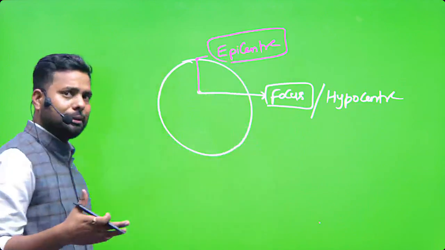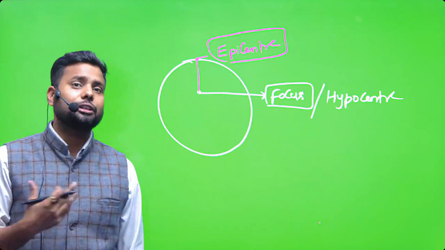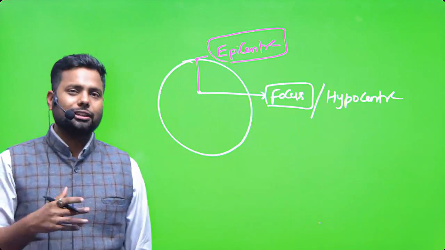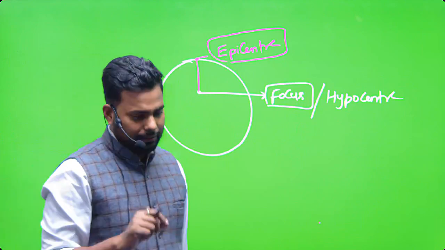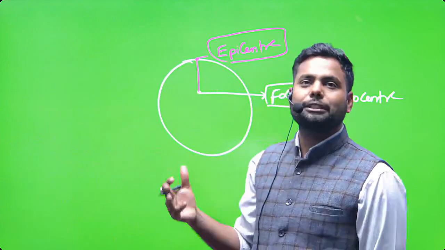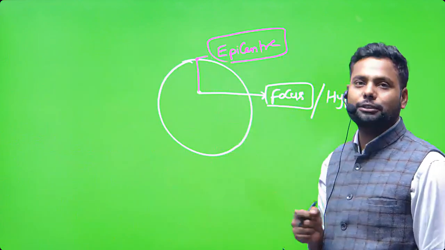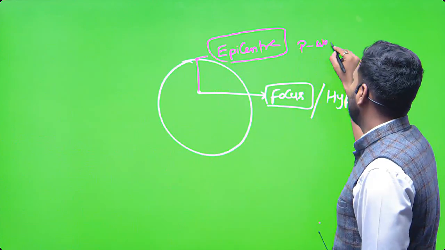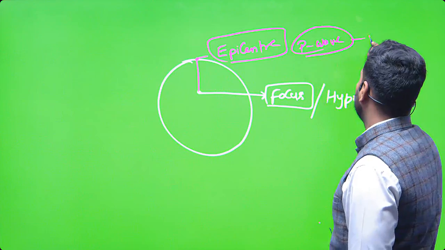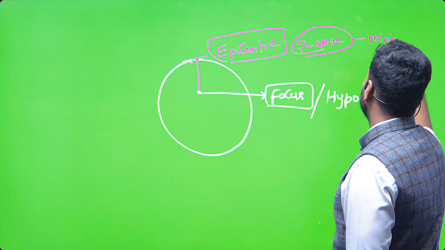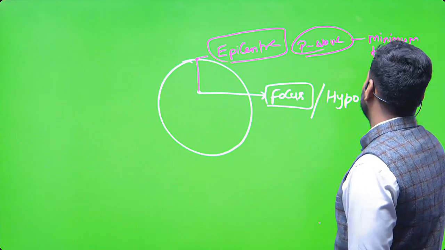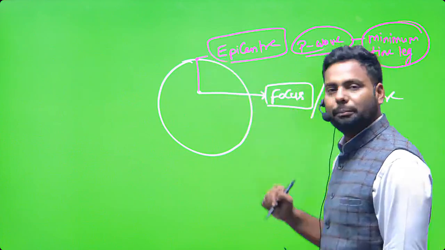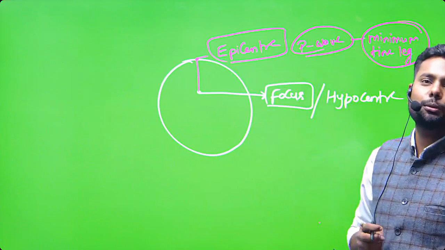In your examination, if the question asks what is epicenter, what will you answer? In general books it is written that epicenter is where the waves reach quickly. Not waves, only the P waves. The minimum time lag: the distance at which the P wave reaches from the focus in the least time is called the epicenter.